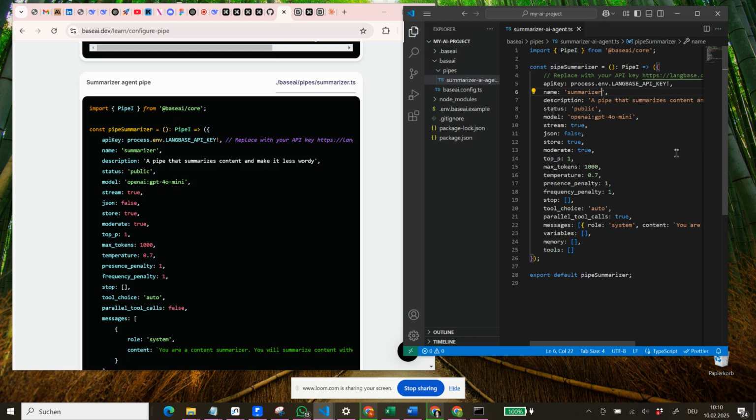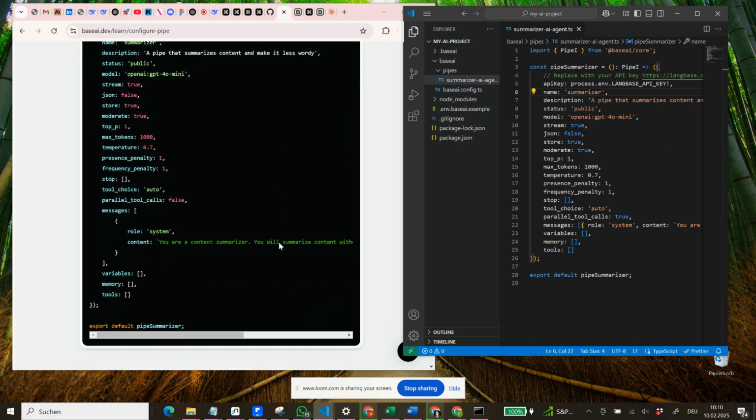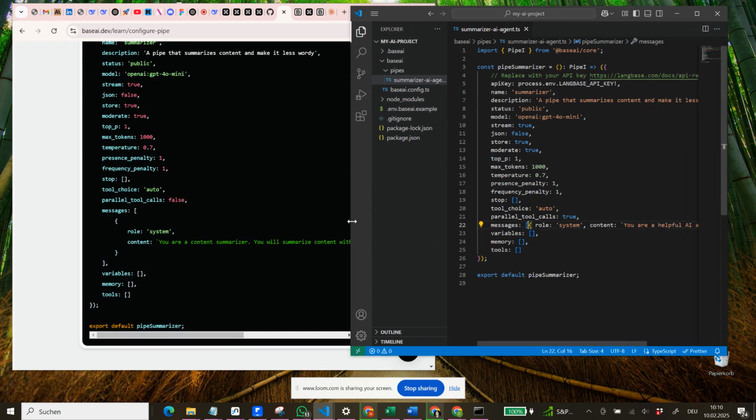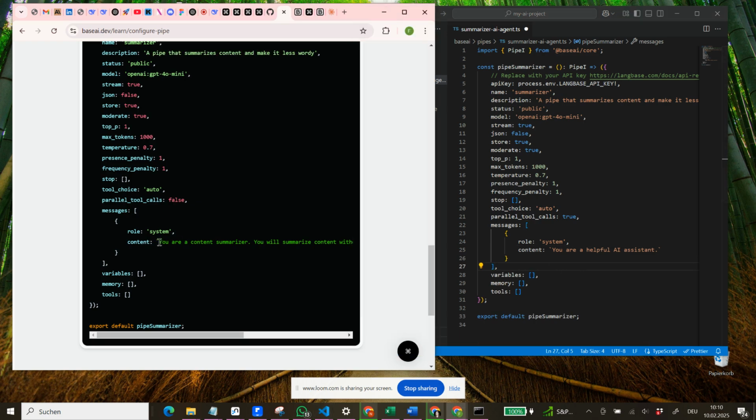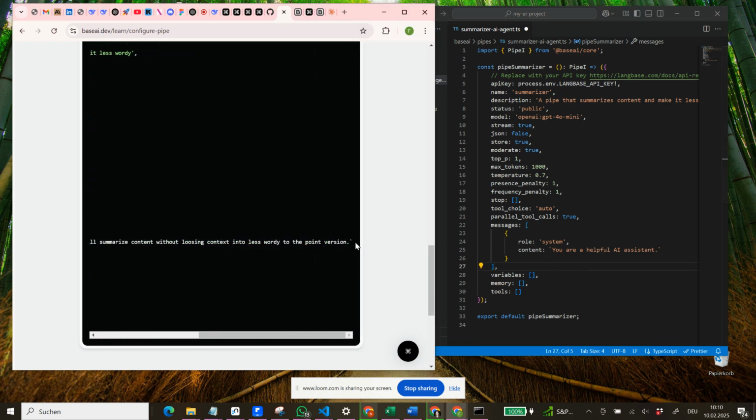Now we save it, Control S. Now we have it saved. What else do we have to make sure? The messages, it wants to have different messages. So let's do that. We make this a tiny bit bigger here so we can see this. We go down here. And the content here, and then this one goes in here, and this one goes in here. And now the content is URL content summarizer and so on.